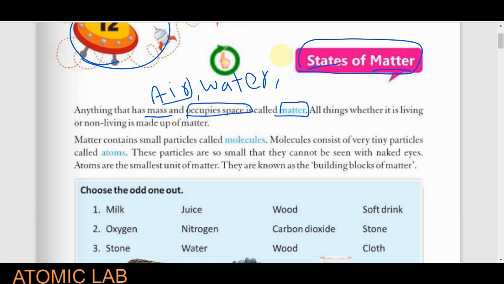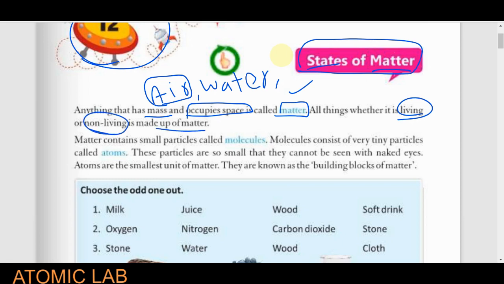If we talk about air, it has mass. We all know that if we fill it in a balloon, the balloon will settle down at the bottom because it has mass. So everything has mass and everything occupies space, so everything is known as matter. You have to remember that all living things and all non-living things are made up of matter.